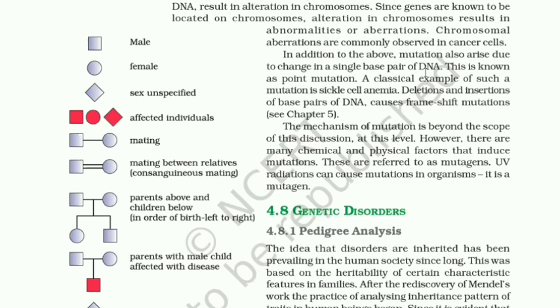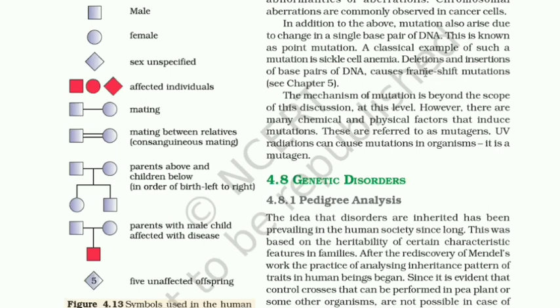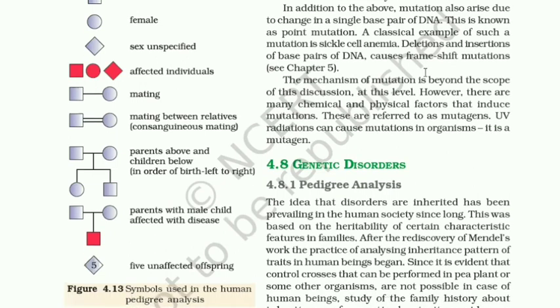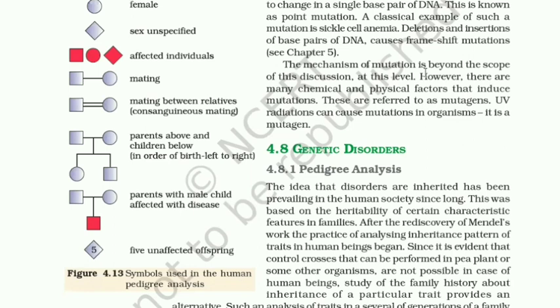Chromosomal aberrations are commonly observed in cancer cells. In addition to the above, mutations also arise due to change in a single base pair of DNA. This is known as point mutation. A classical example of such a mutation is sickle cell anemia.